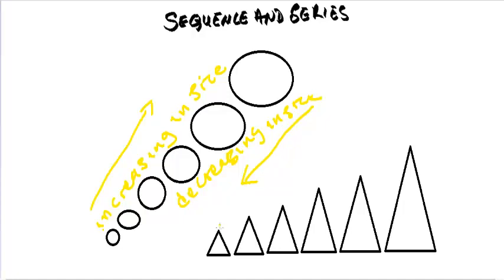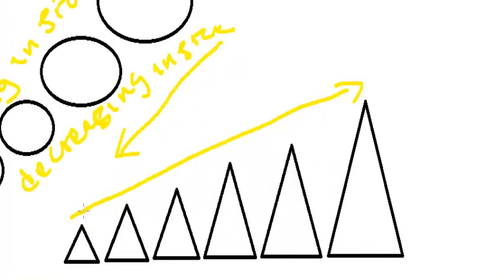Likewise, the triangles that I have at the bottom, we have the smaller triangle, then it increases to the bigger triangle. From left to right, we can see that the triangles are also increasing.